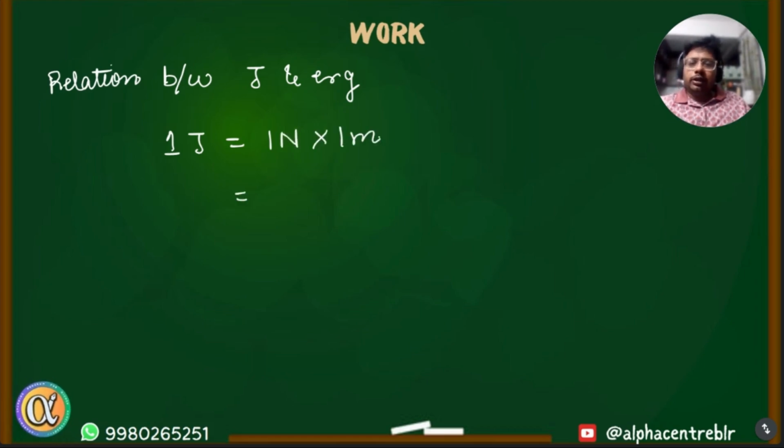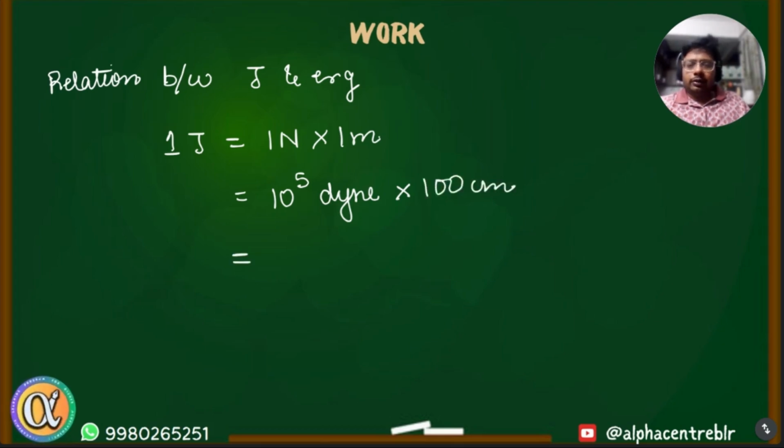Now we convert Newton to dyne. If you remember from last year, 1 Newton is 10 to the power 5 dyne, and 1 meter is 100 centimeter. So therefore this is 10 to the power 7 dyne centimeter, or 10 to the power 7 erg.